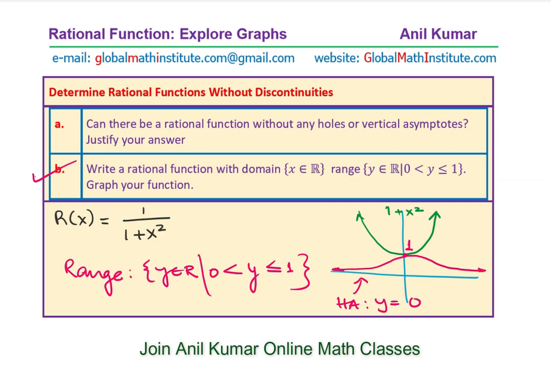So we could have many rational functions where the domain is all real numbers, right? So you can see that the domain is what? So the domain is x belongs to real numbers. Perfect. And the range in this case is restricted as shown here. I hope that makes sense.